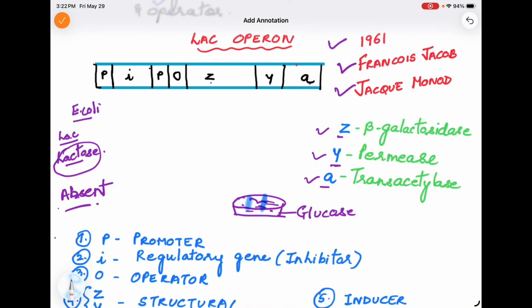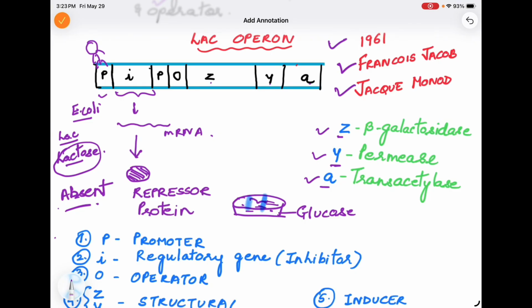Okay, so now what happens is this promoter site, I already said that RNA polymerase recognizes this promoter site if it has to start transcription. So RNA polymerase comes and it sits here on the promoter site. As soon as it sits on the promoter site, the repressor gene I will form mRNA. So this is mRNA which is formed. This RNA will translate and it will form a repressor protein. So this is a repressor protein which is formed.